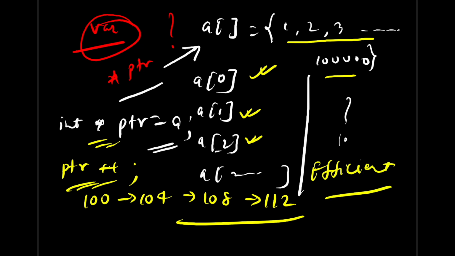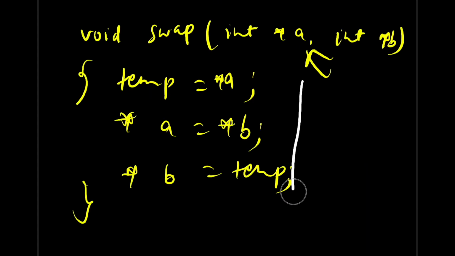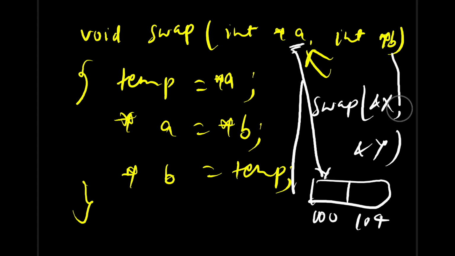And another use case is, with the help of this, you can pass a reference. When you call the swap function from your main with, let's say, address of x and y, and let's suppose this address of x and y is 100 and 104. So now this pointer A will point to this address 100 and pointer B will point to this address 104, and it will directly access these memories.